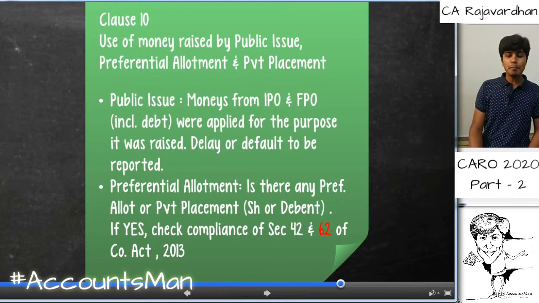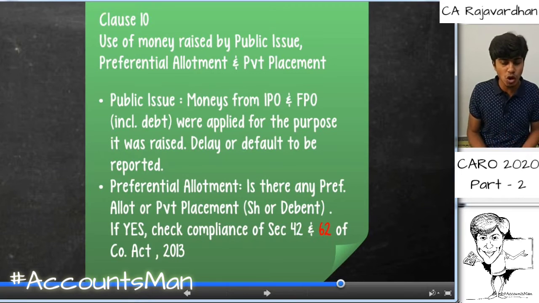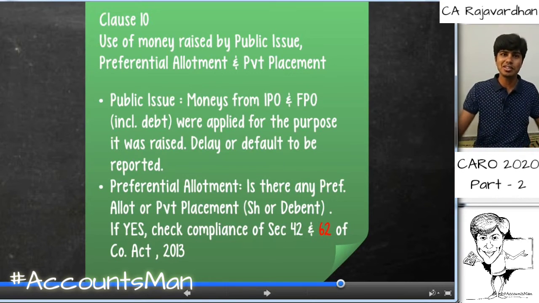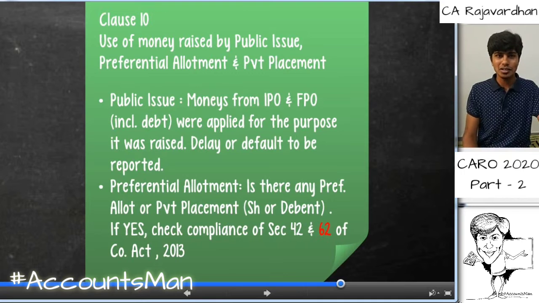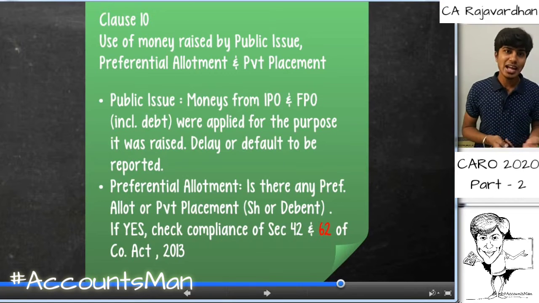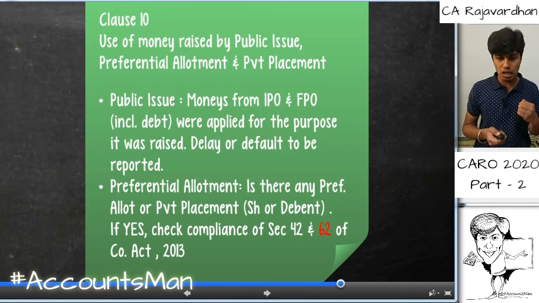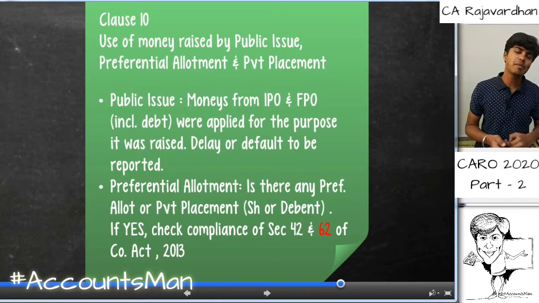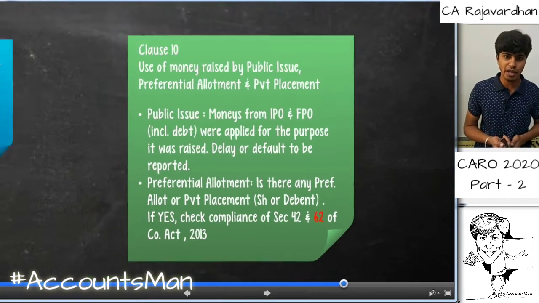Now, if any preferential allotment or private placement is made, you need to comply with section 42 and section 62 of the Companies Act 2013. Section 62 has come into the picture exclusively after the Sahara Group's case. That is newly added in CARO 2020, which was not there in CARO 2016. So clause 10 of CARO 2020 asks: if there is any private placement, public issue or preferential allotment, is the money being used for the purpose for which it was intended to be raised, and if it is a preferential allotment or private placement, has it complied with section 42 and section 62 of the Act.